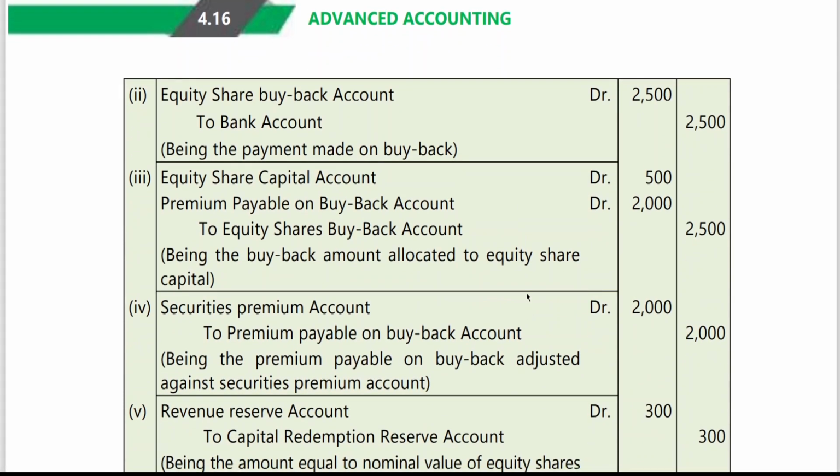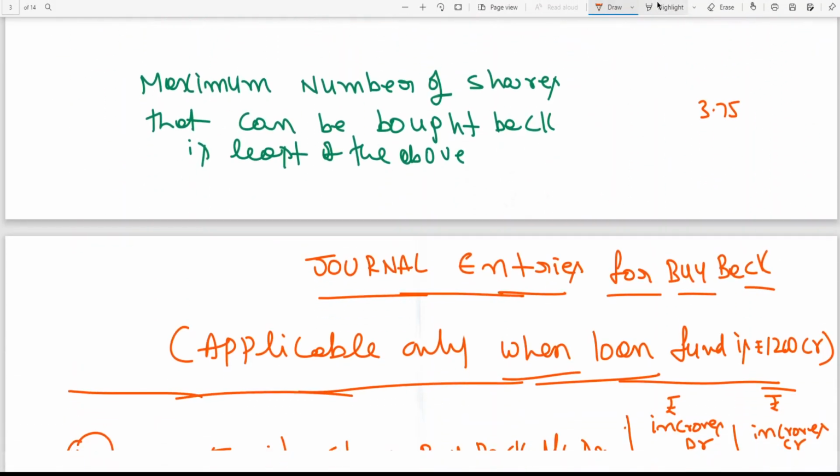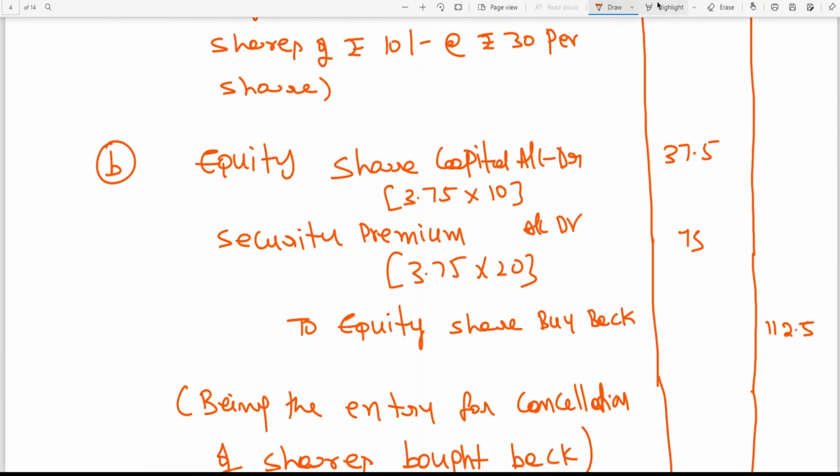And then he has given one more extra entry, premium payable on buyback. Generally, we are not writing that entry. Instead of writing premium payable on buyback, we are debiting security premium directly. If you want to write one more entry, we have seen that here, just a minute, I'll show you. The entry here we have written is equity share capital, security premium to equity share buyback.